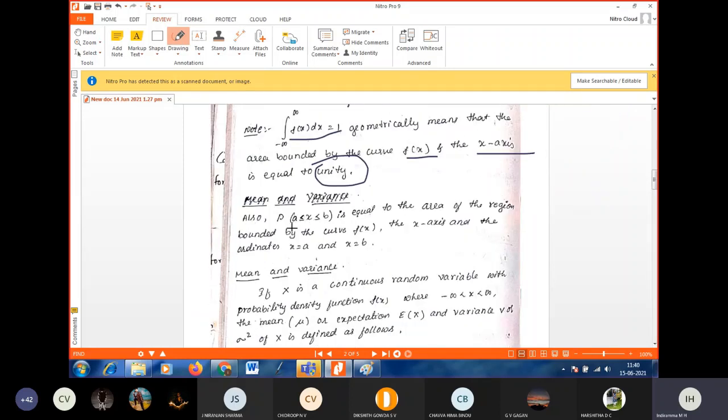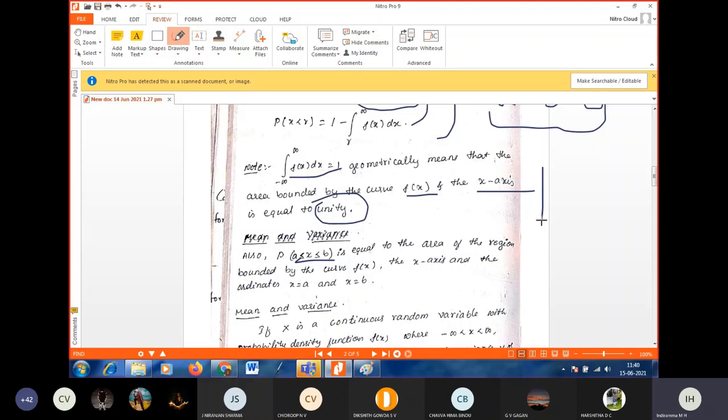Also, the probability of x lying between a and b is equal to the area of the region. So I have drawn the curve.